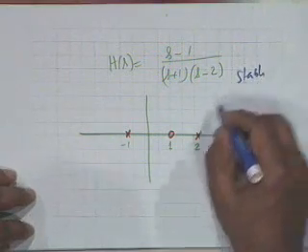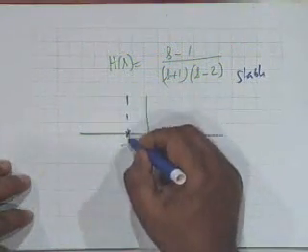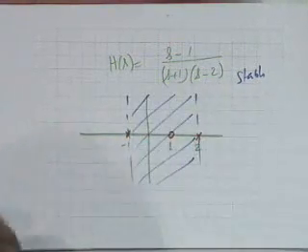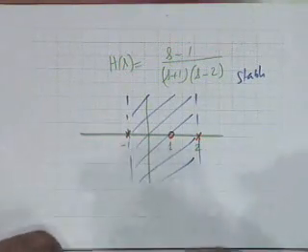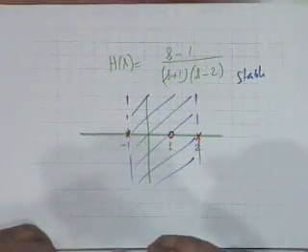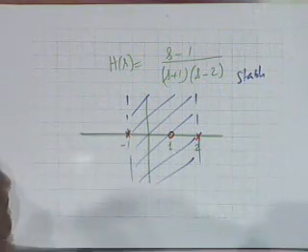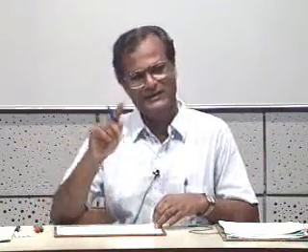System is stable, and therefore it must contain the j omega axis, so it must be between this. Can you say whether the system is causal or non-causal?